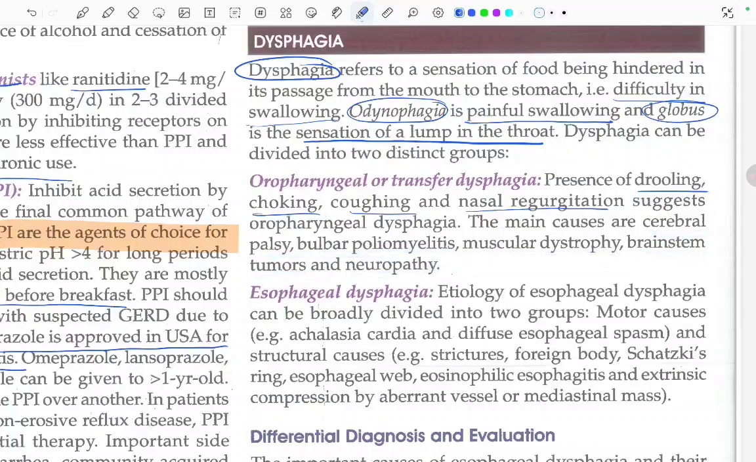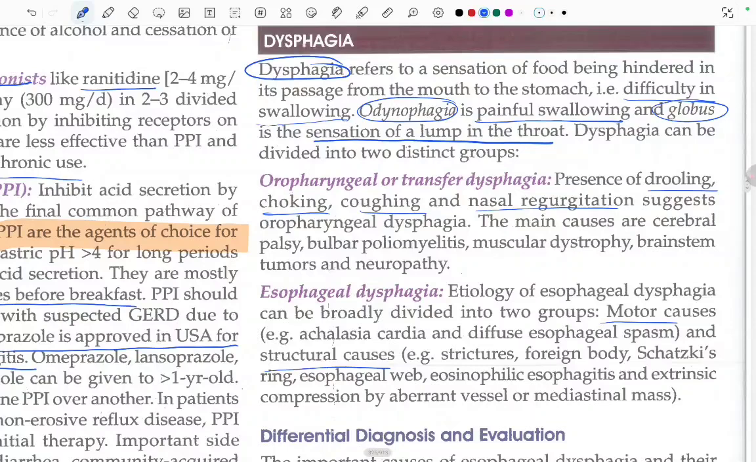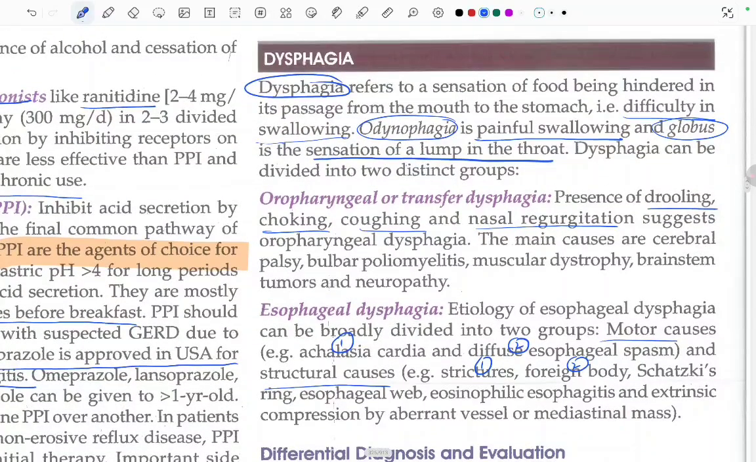Esophageal dysphagia. Etiology of the esophageal dysphagia can be broadly divided into two groups: motor causes and the structural causes. In the motor causes, it is achalasia cardia and diffuse esophageal spasm. These are the two motor causes of esophageal dysphagia. And in the structural causes, there can be strictures, foreign body, Schatzki's ring, an esophageal web, eosinophilic esophagitis, and extrinsic compression by the aberrant vessel, or any mediastinal mass. So these are all the structural causes which can cause esophageal dysphagia.